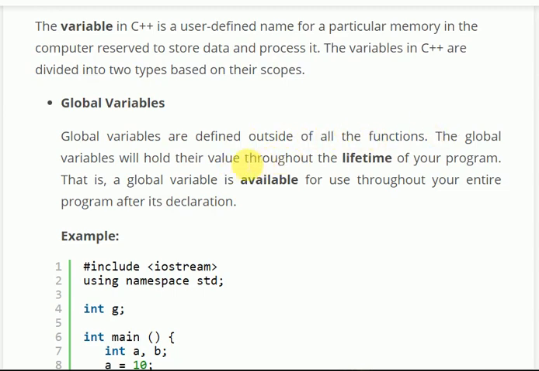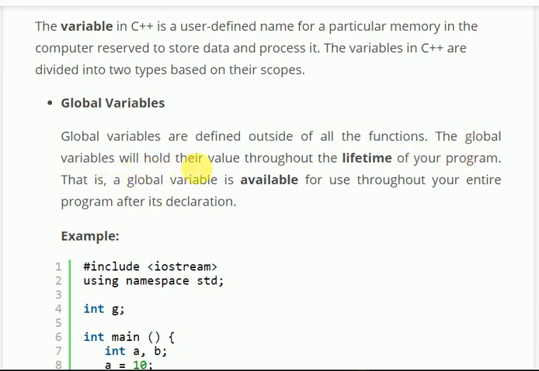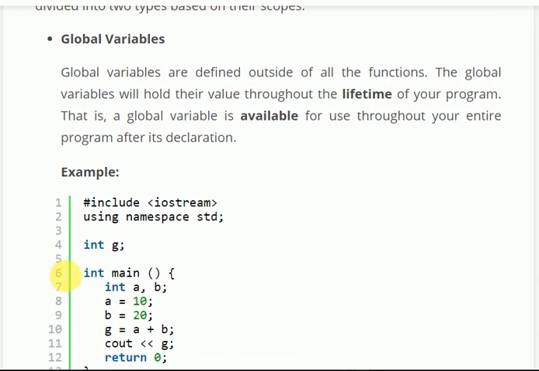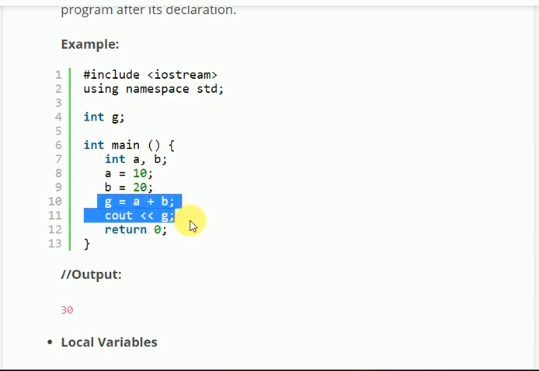The scope is the whole program. That is, global variables will hold their value throughout the lifetime of a program. A global variable is available for use throughout the entire program after its declaration. Here the global variable is declared outside the main function, and it is accessible inside the main function also.